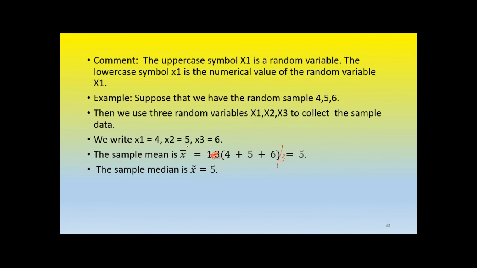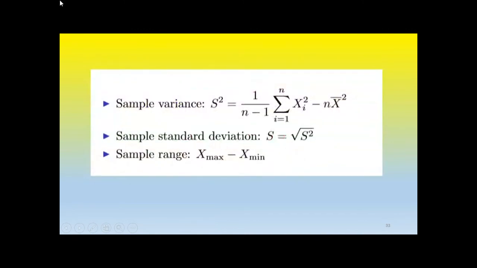And what is the sample median? The mid value. If you arrange in ascending order, 4, 5, 6, the mid value is 5. That is the median. Here there is no mode, so we don't find a mode. The sample variance is the same formula: the sum of x squared minus n times x bar squared, divided by n minus 1. Then standard deviation. All these formulas have already been discussed.